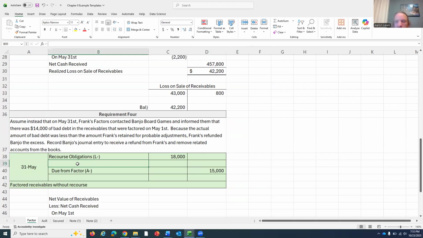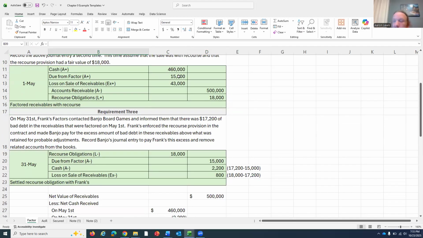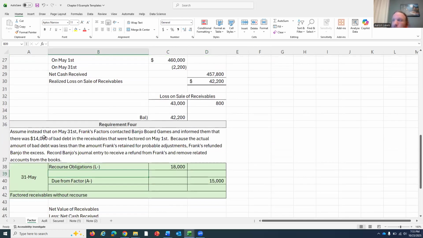And now let's go through and figure out what happens with the cash. Well, they retained originally $15,000, thinking that was the expected amount of bad debt that Frank's thought was going to be in here. Well, it only ended up being 14,000, and this is not a straight up charge up front. It's there just in case. And in this case, there wasn't as much bad debt as the amount that they retained. So now they owe us the difference. And I'm going to debit cash in this instance because we're the ones getting the cash back. So that's the difference between the $15,000 amount that was being held for probable adjustments and the actual amount of bad debt that occurred in this entry.